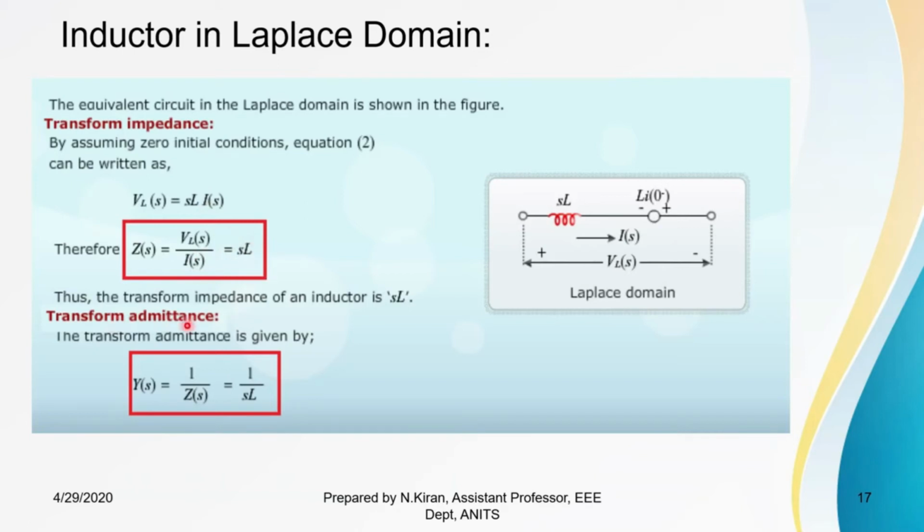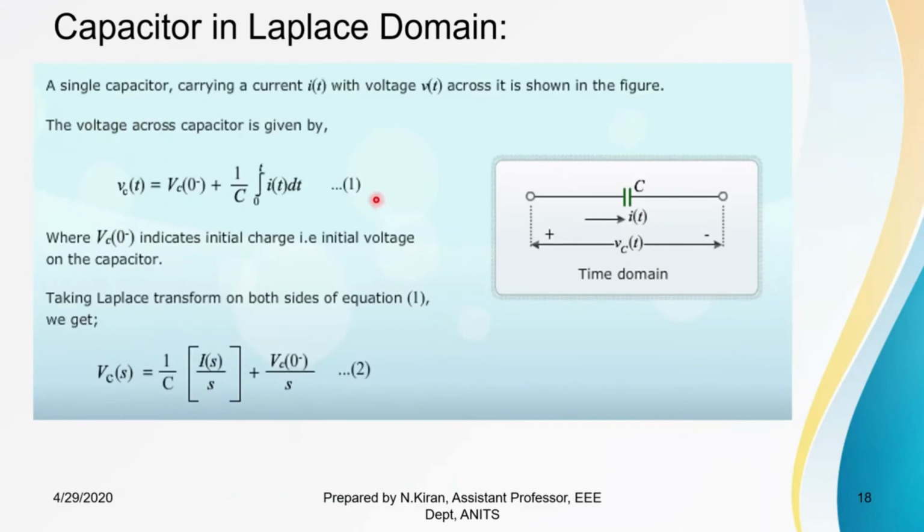Transform admittance is nothing but the reciprocal of transform impedance, so it will be 1 by SL. Now the capacitor. As you can see, voltage will be nothing but 1 by C integral I dt plus some initial voltage Vc of 0 minus.